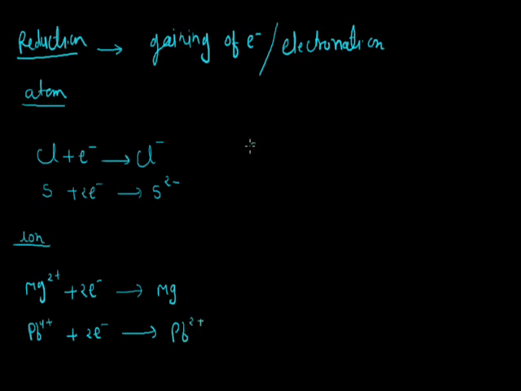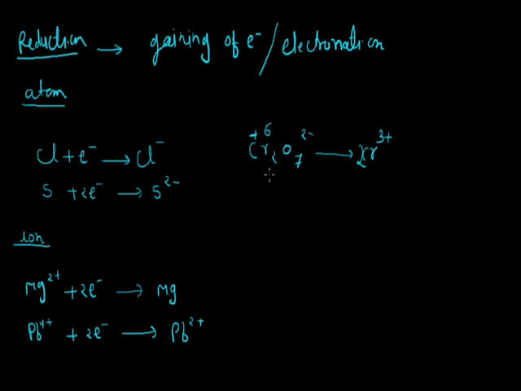The next one is dichromate, that is Cr2O7 2 minus. After the reaction, it gives the chromium plus 3 ion. In this reaction, the charge of chromium is plus 6, which is converted into plus 3. The charge can be calculated with the help of the oxidation state rule, which we have previously discussed.